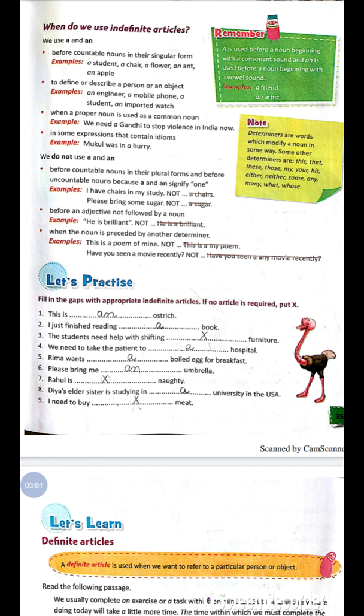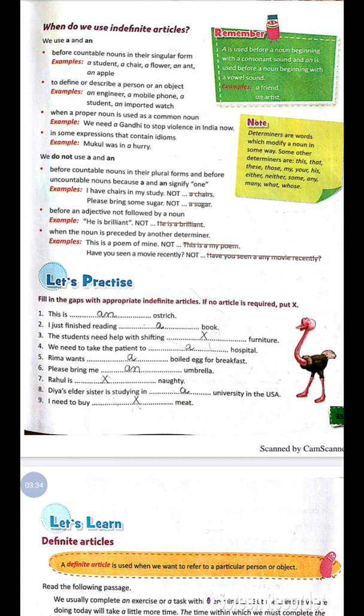When the noun is preceded by another determiner. Determiners are words which modify a noun in some way. Some other determiners are this, that, these, those, my, you, your, his, either, neither, some, any, many, what, whose. This is a poem of mine, not this is a my poem. Have you seen a movie recently? Not have you seen any movie recently.